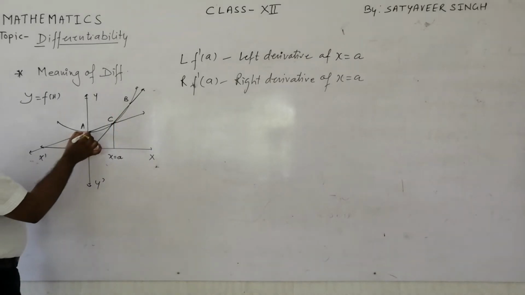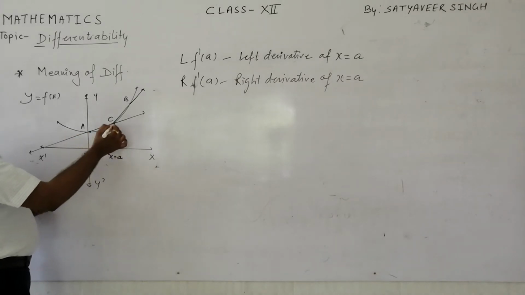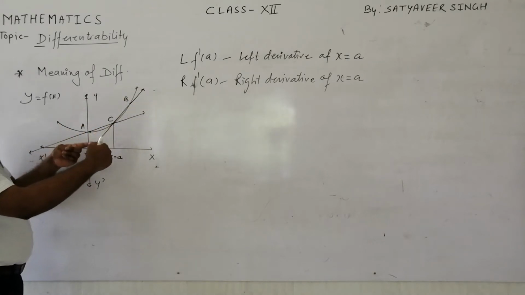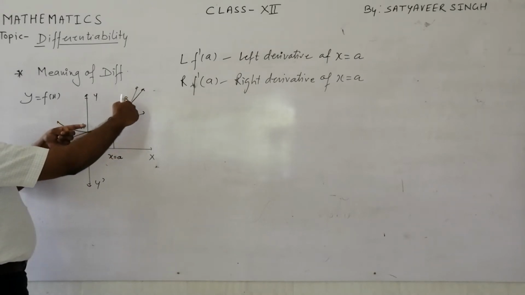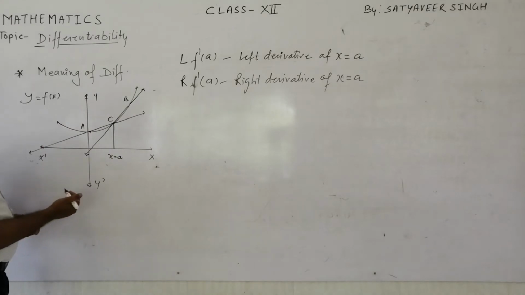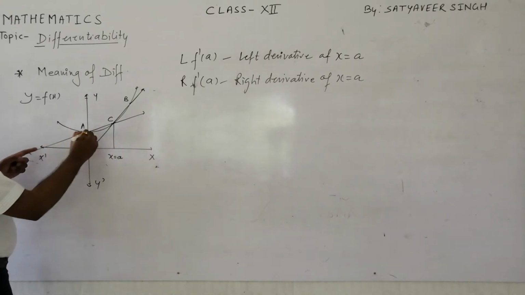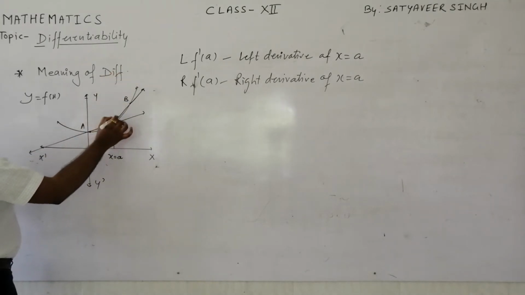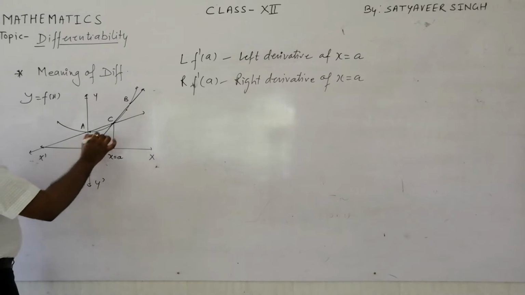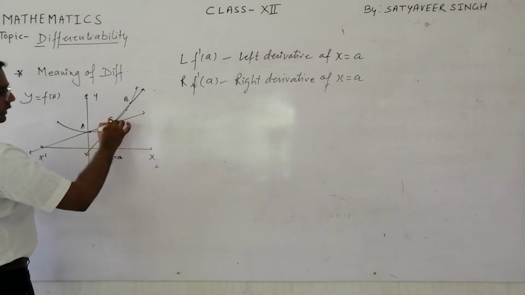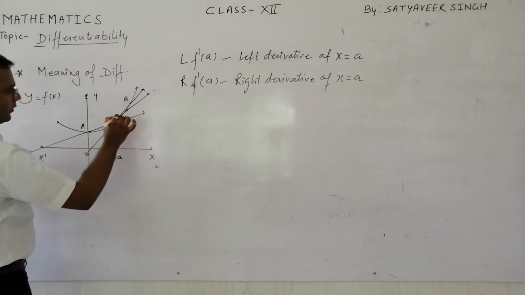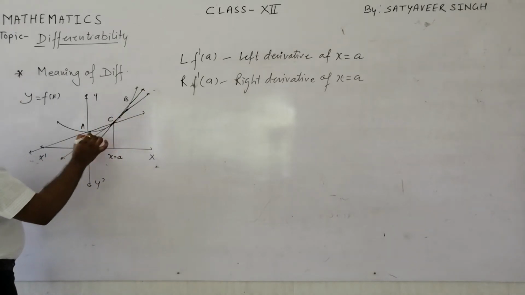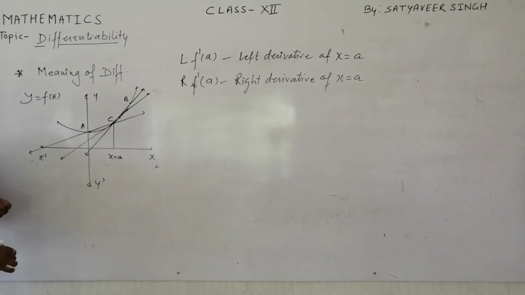As these very close neighboring points start approaching towards x is equal to a, slowly these chords become the tangent at this point.